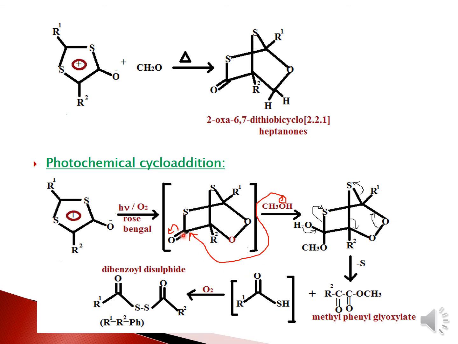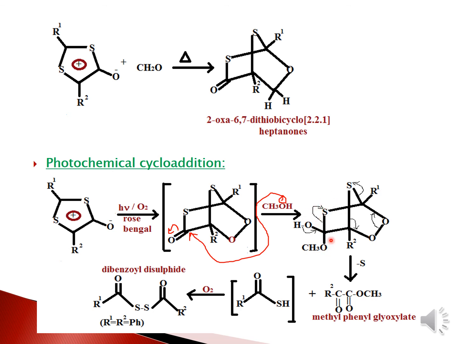After the abstraction of the proton, this O minus goes and attacks the carbonyl carbon, this bond shifts, and it generates the negative charge that will abstract the proton from the methanol. Once it abstracts the proton, you get back this structure. Then this OH bond will break, this bond shifts and makes a double bond, and meanwhile this bond will shift.